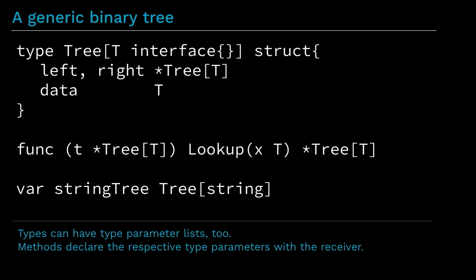Let's see how this looks for types, because we can parameterize types, of course, as well. Here's an example of a generic binary tree. And here the data type is generic. We use a type parameter T again. And we can now create an instance of a string tree, for instance, by instantiating this generic tree with the string type. We can also have methods on generic types. I'm not going to go into details here.